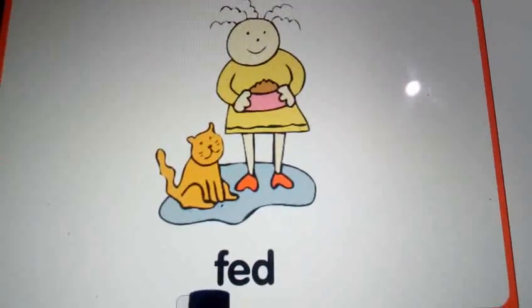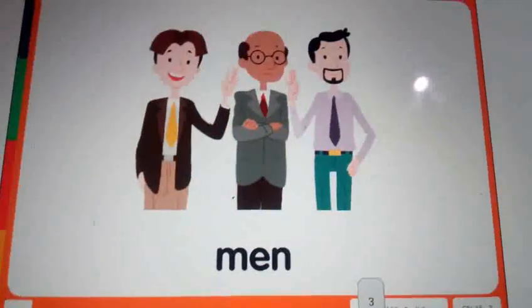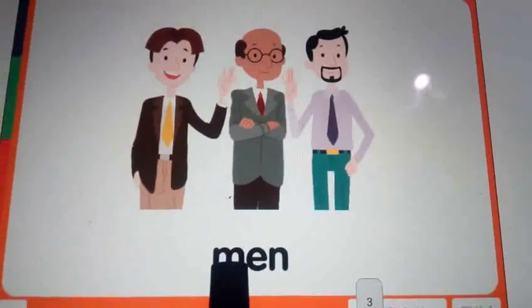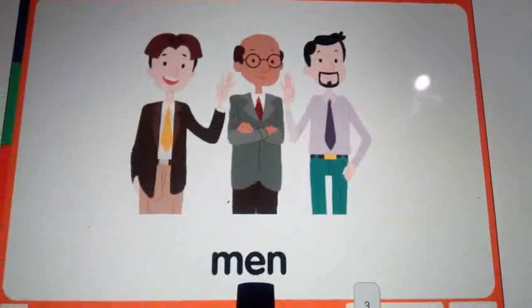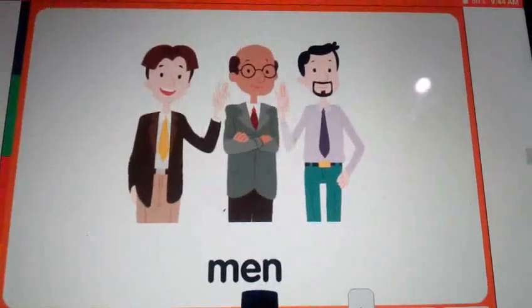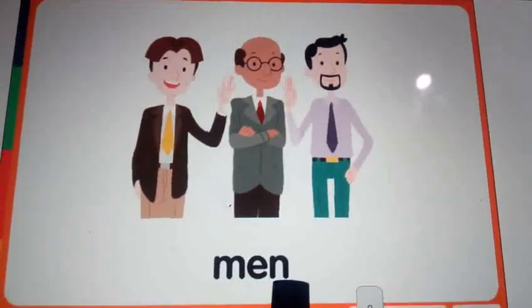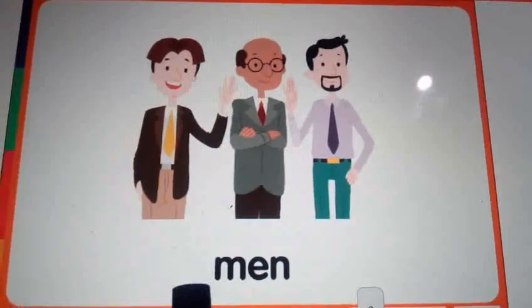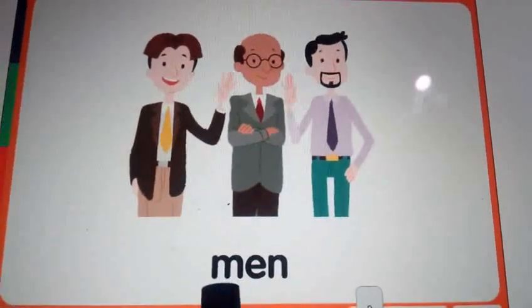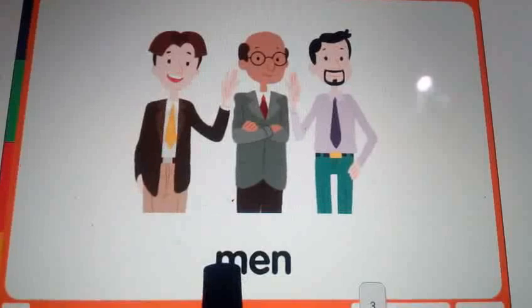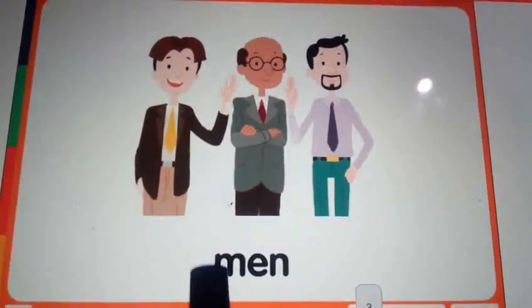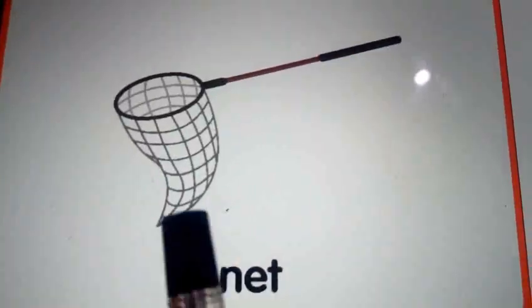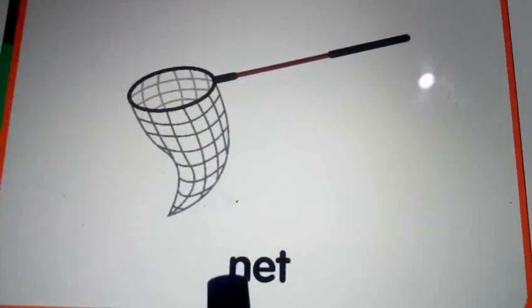You also read along with me. Fed. Next, middle sound, end sound. So, shall we read the word? Men. You also read along with me. Men.